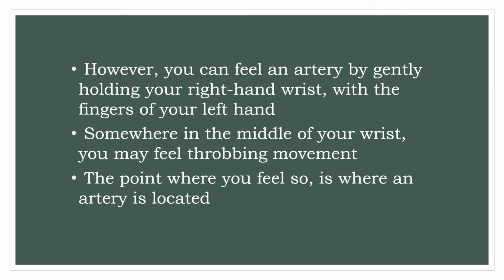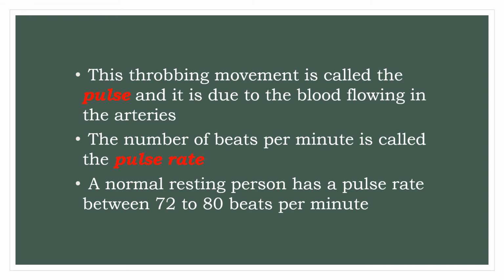However, you can feel an artery by gently holding your right hand wrist with the fingers of your left hand. Somewhere in the middle of your wrist, you can feel throbbing movement. The point where you feel so is where an artery is located. This throbbing movement is called the pulse, and it is due to the blood flowing in the arteries. The number of beats per minute is called the pulse rate. A normal resting person has a pulse rate between 72 to 80 beats per minute.